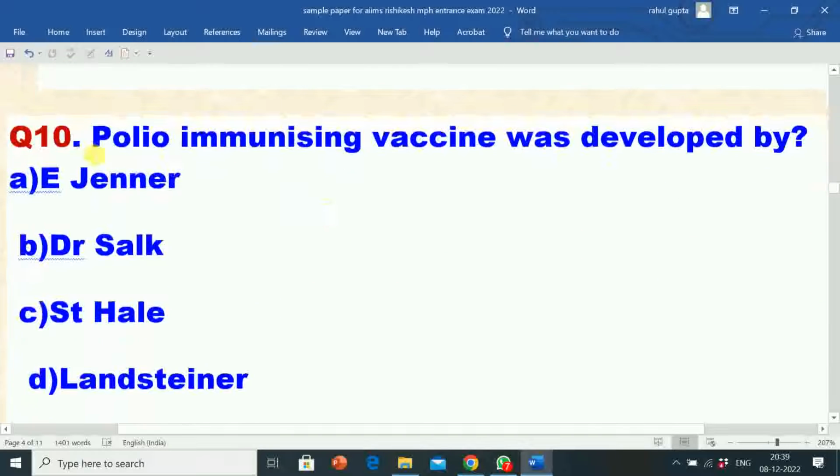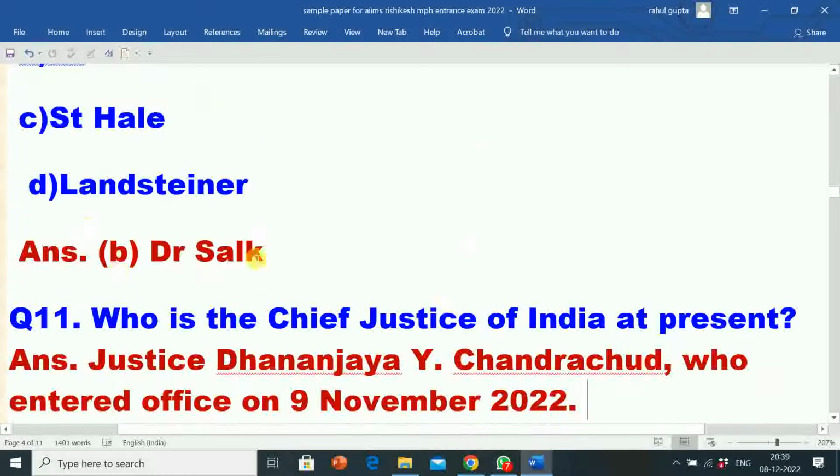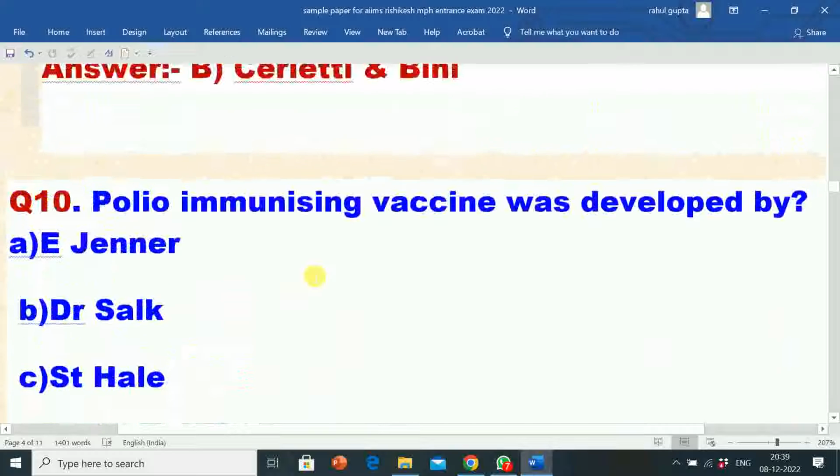Next question number 10. Polio immunizing vaccine was developed by, who developed polio immunizing vaccine? Option A E. Jenner, option B Dr. Salk, option C Sandhill, option D Landsteiner. Correct answer is option B Dr. Salk.